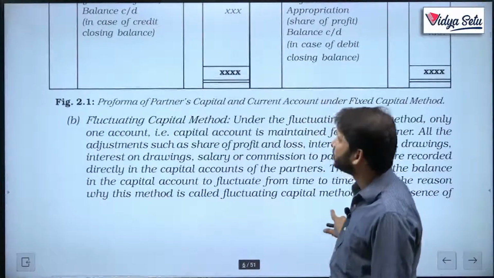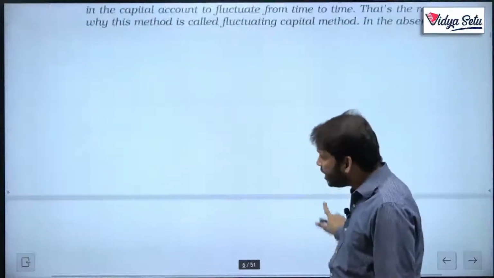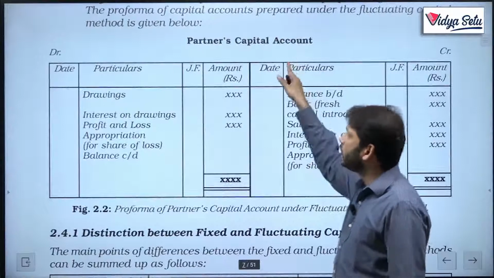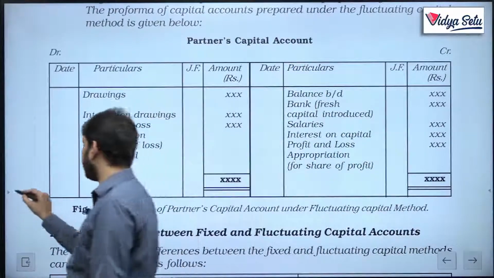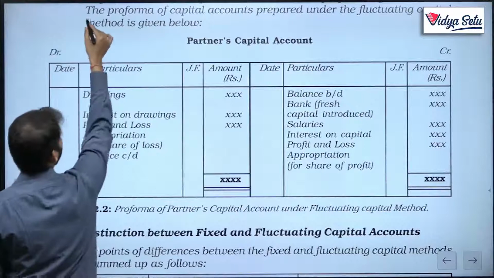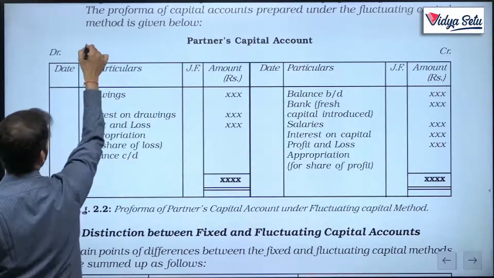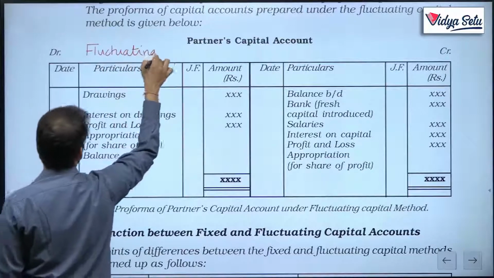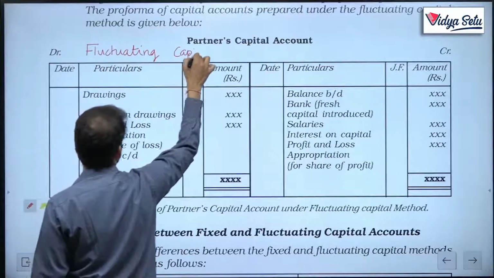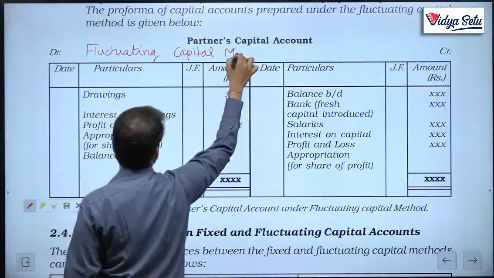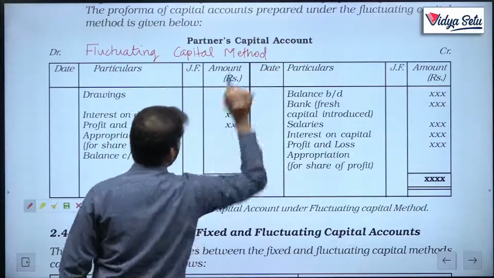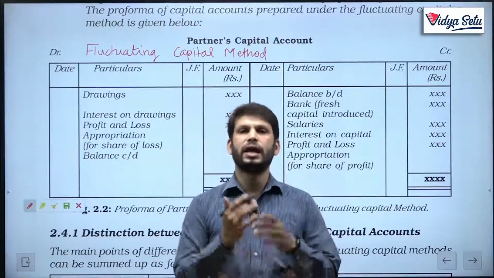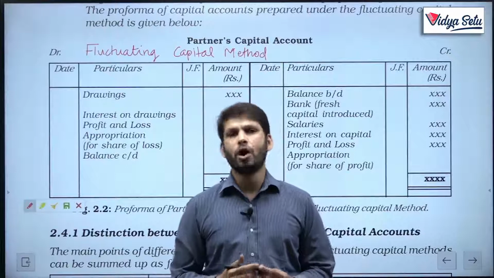The above format was for fixed capital. I am first showing you the format for the partners' capital account as per the fluctuating capital method. It was written above, I am just writing it here. This is fluctuating capital. The word fluctuating gives the entire idea of what type of account this will be.